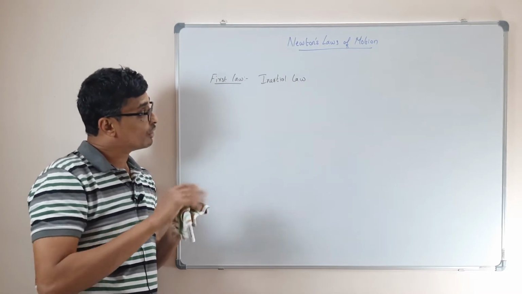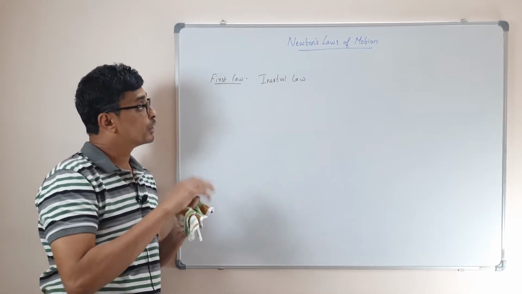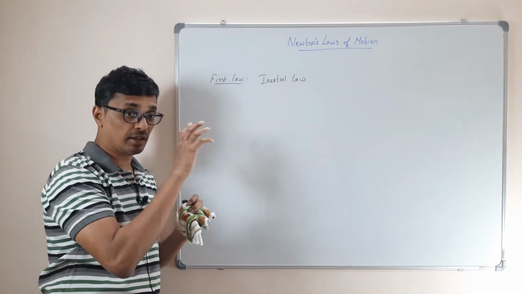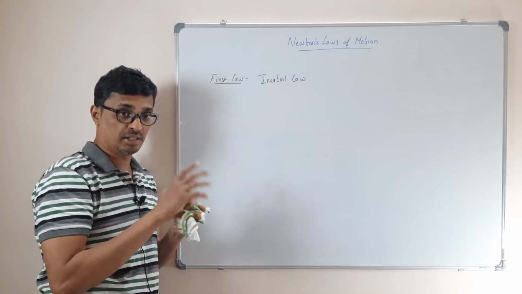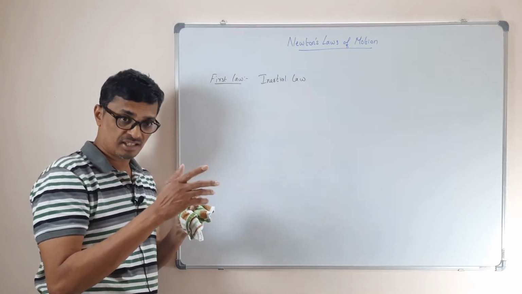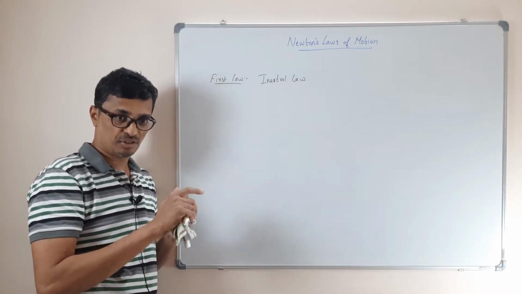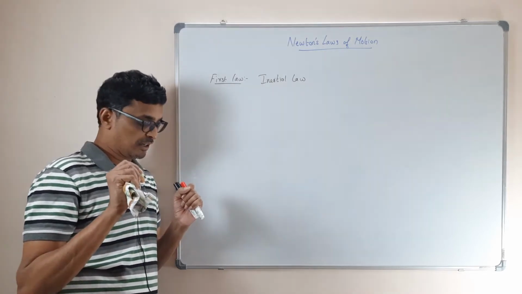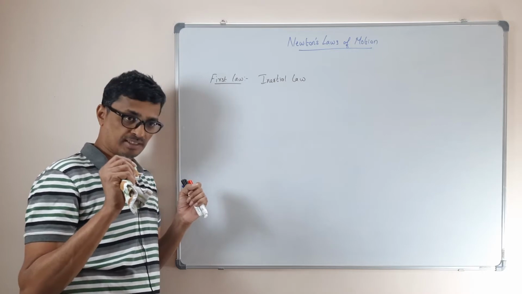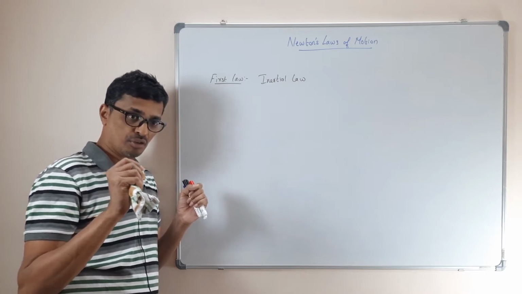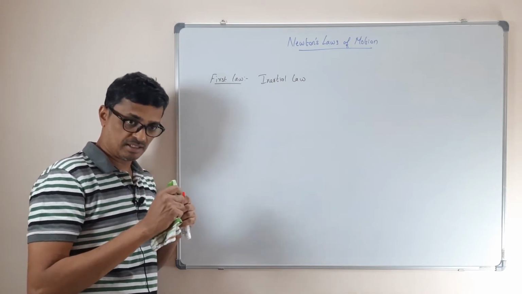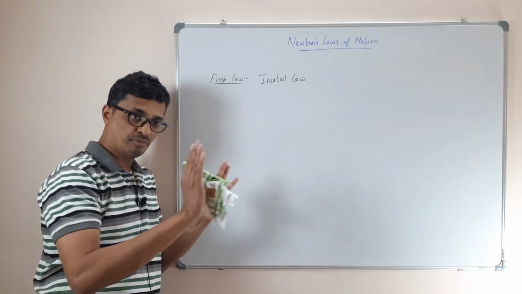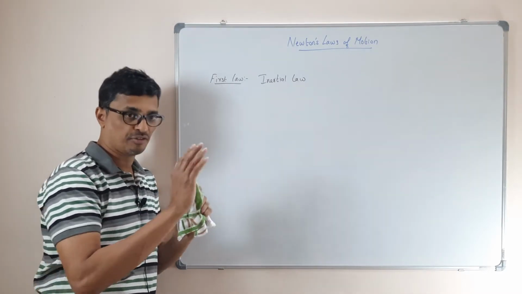What is important in this law is that it gives a kind of equivalence between two states, the state of rest and the state of motion. How to see it: suppose you are moving in a bus with uniform velocity, a uniform motion.